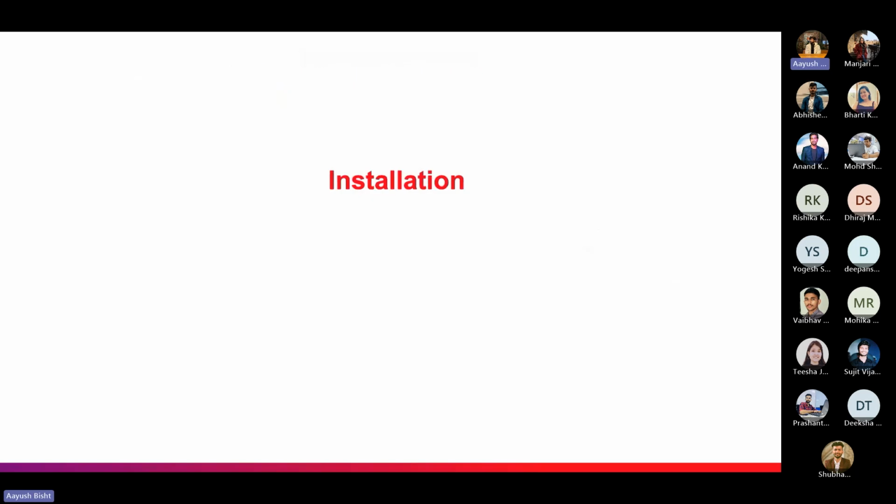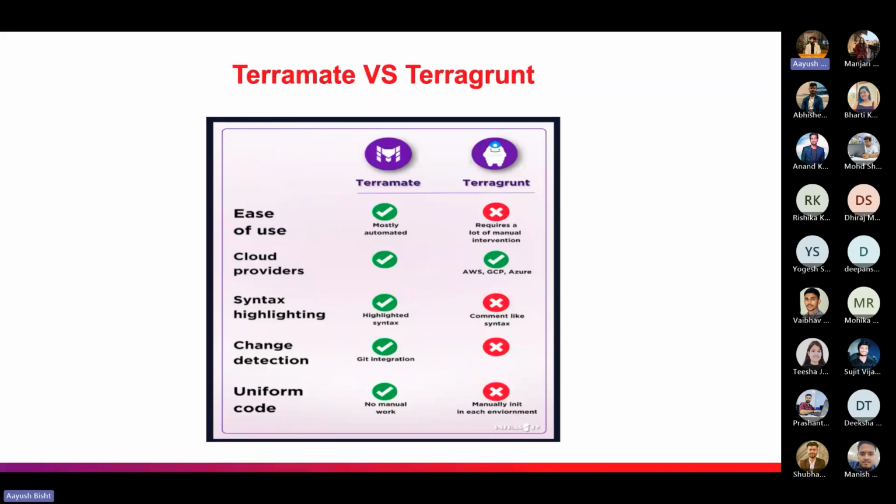So next one is change detection. One of the best features of Terramate, I would say, is change detection. As it works with a Git-based environment, you can check what infrastructure has changed and apply your Terraform command only to that particular changed infrastructure. And Terramate offers change detection by typing a simple command. It detects all the changes made on the infrastructure and applies all the desired Terraform commands only on changes.